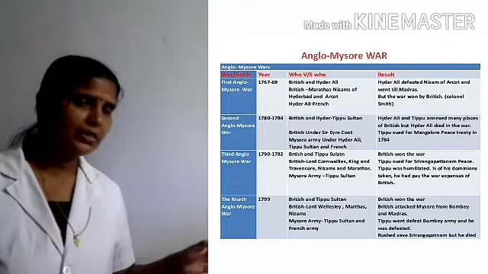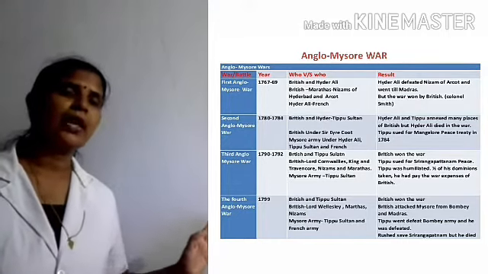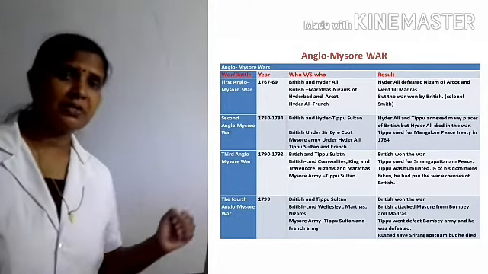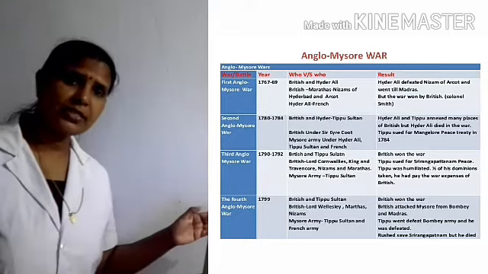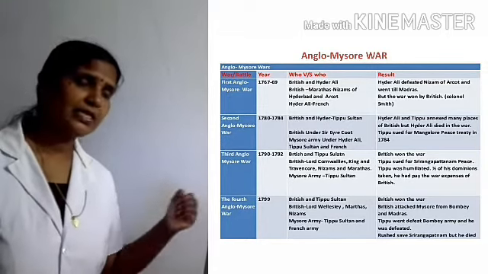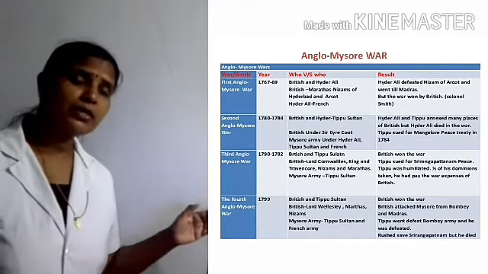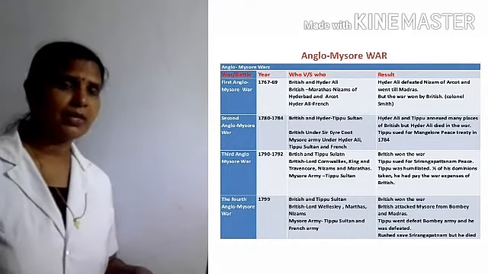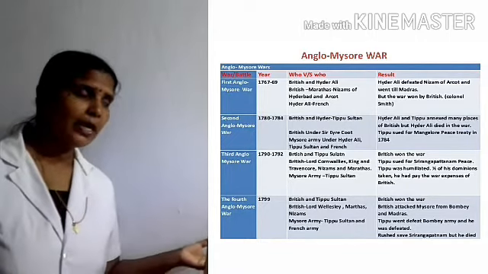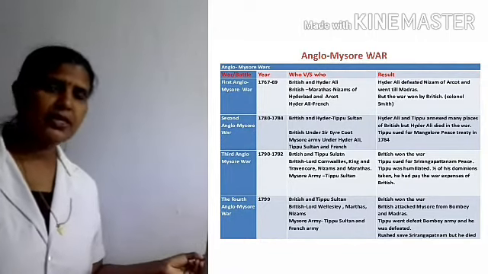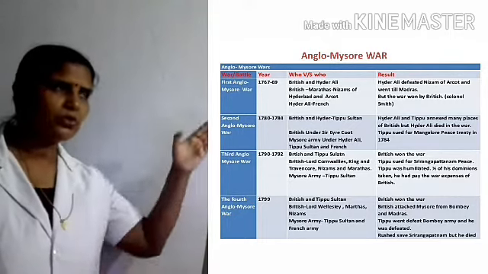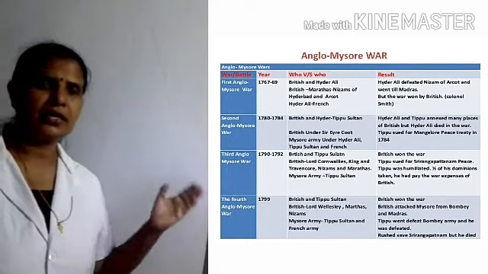Did you clear? And the next one, the fourth Anglo-Mysore War between the Mysore ruler Tipu Sultan and the British. At that time, Lord Wellesley became the Governor General. They got the support of the Marathas and Nizams. And Tipu Sultan got the support of the French army. And in this war also, the British won. Okay. And then in 1799, Tipu Sultan died. Clear? Understood? Please go through this chart once again and clear that.